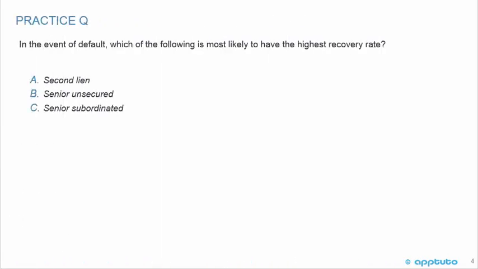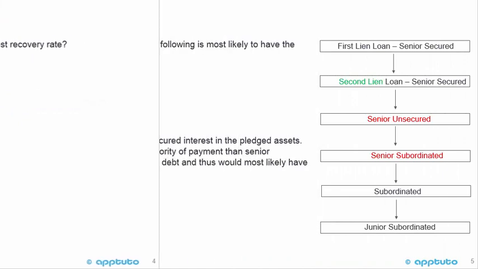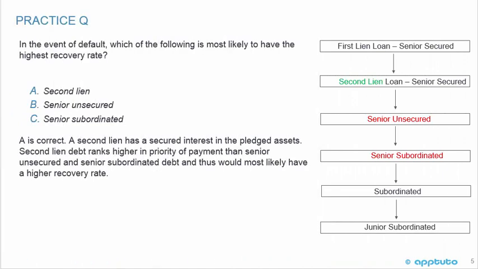A quick practice question to check our understanding on seniority ranking. In the event of default, which of the following is most likely to have the highest recovery rate? A, second lien, B, senior unsecured, or C, senior subordinated? The correct answer is A. Second lien has a secured interest in the pledged assets. Second lien debt ranks higher in priority of payments than senior unsecured and senior subordinated debt, and thus would most likely have a higher recovery rate.